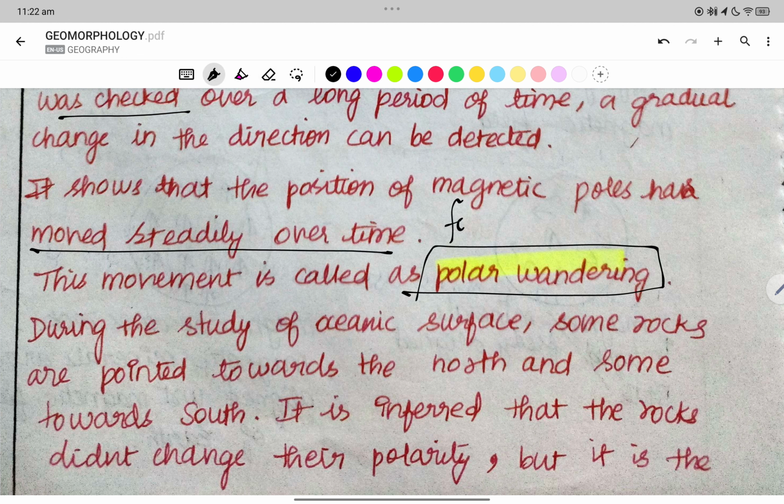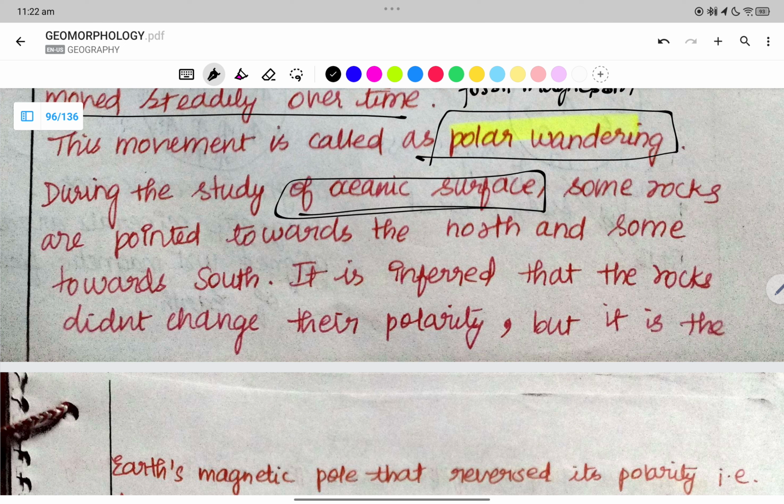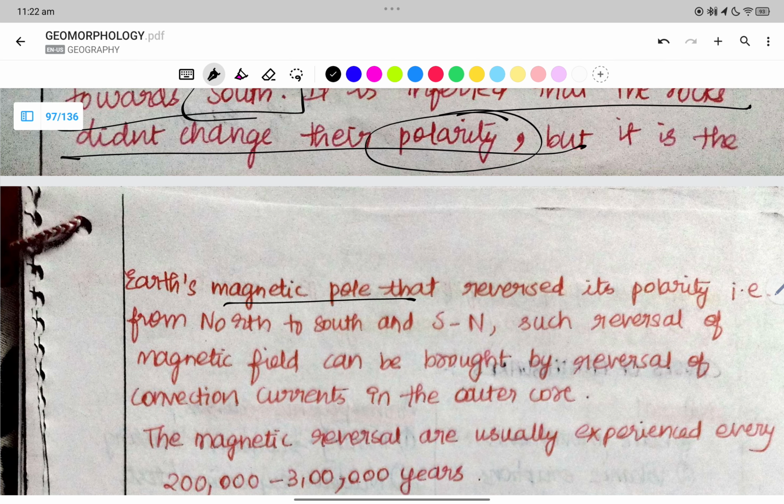So here we have the terms fossil magnetism, polar wandering, and paleomagnetism. During the study of the ocean floor, some rocks point towards the north and some towards the south. It is inferred that the rocks didn't change polarity, but it is the Earth's magnetic pole which reversed its polarity. We have the reversal of polarity as well.